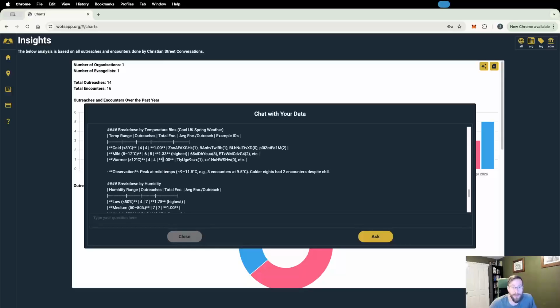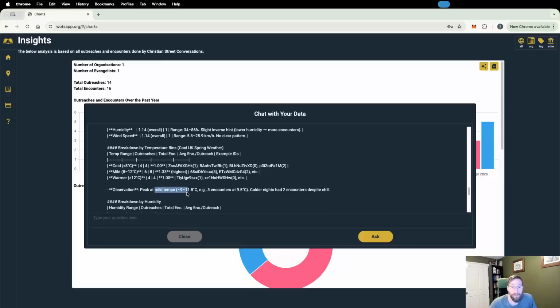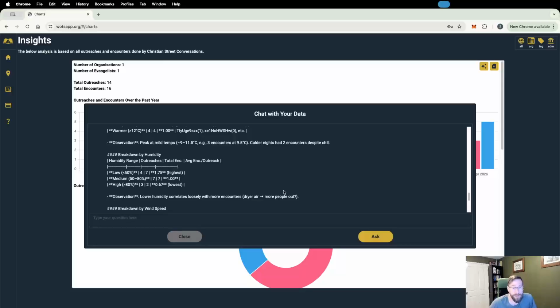So, okay, interesting. Yes. So at mild temperatures, I had so far the most number of encounters, 3 at 9.5 Celsius. Colder nights had 2 encounters. Okay, so that's an interesting observation. There's also lower humidity correlates loosely with more encounters. Dry air maybe equals more people out? Question mark. Yeah, it's an interesting observation.